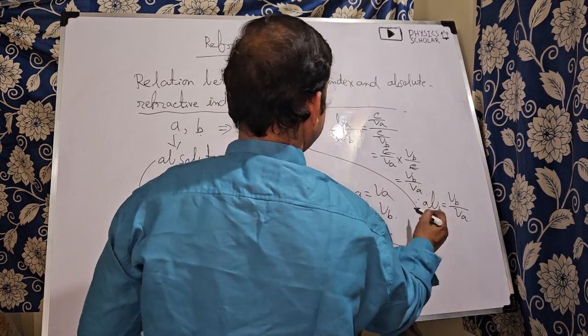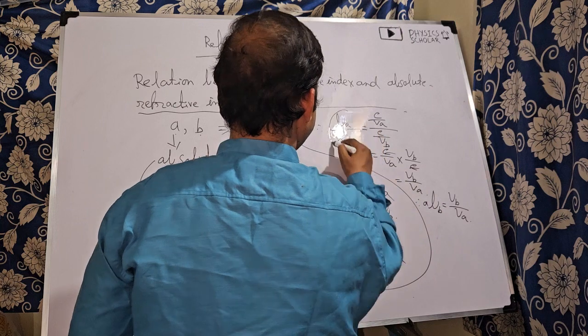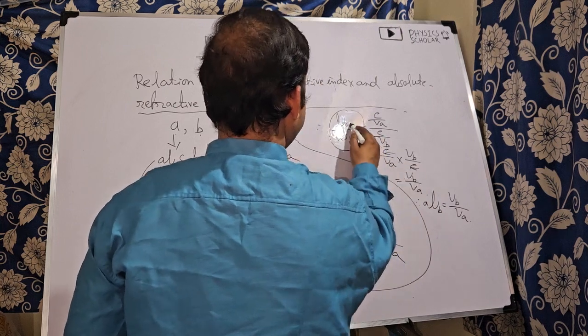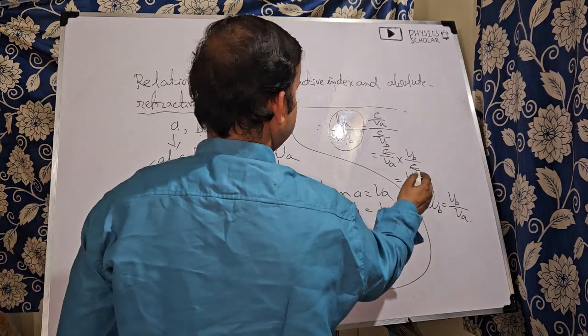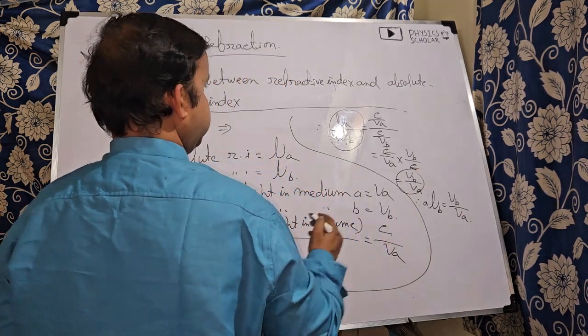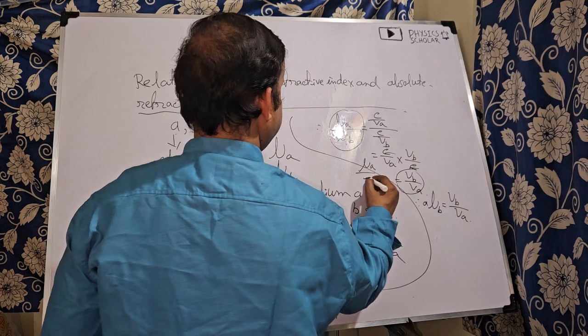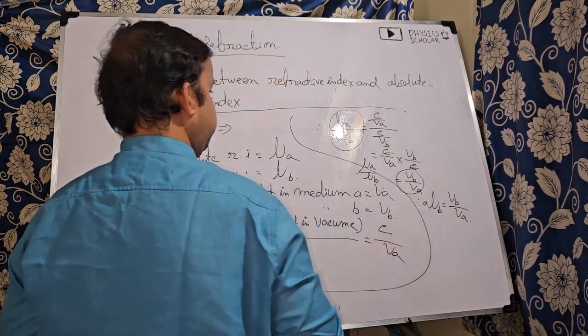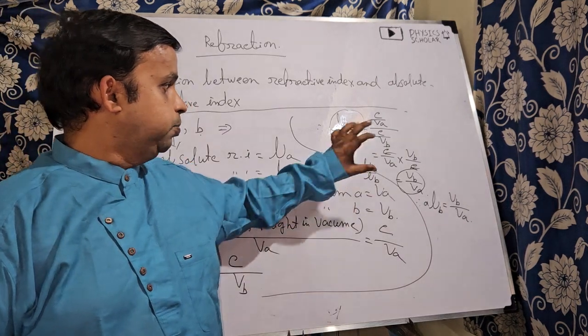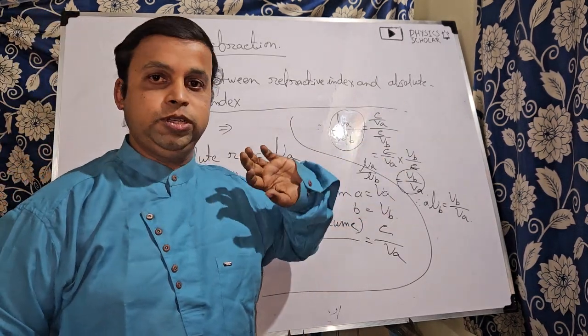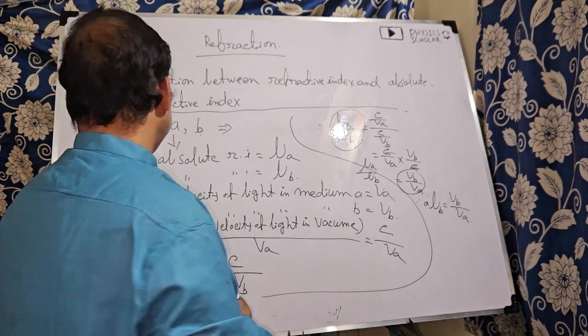This is the relationship of the absolute refractive index with the velocity of light. Mu A by mu B is equal to VB by VA. So this is the relationship of absolute refractive index and the velocity of light.